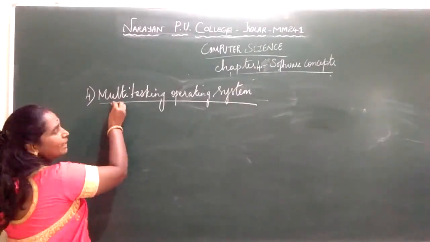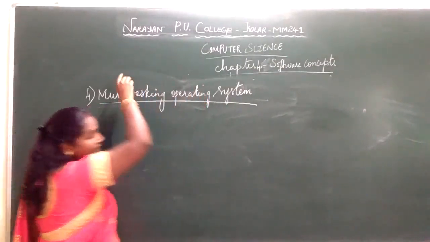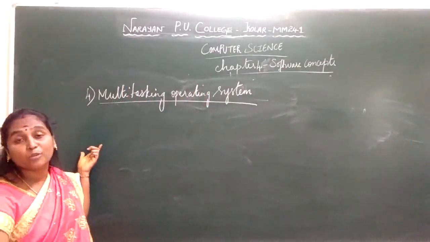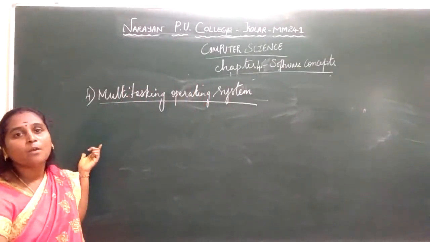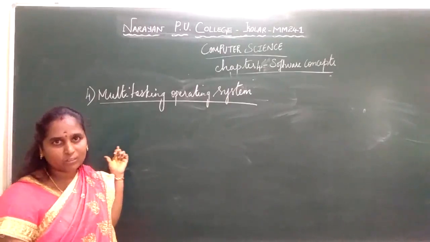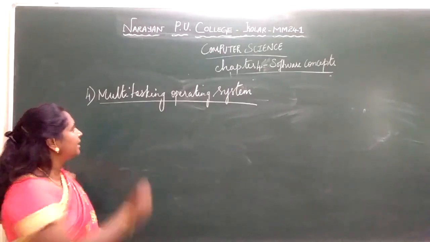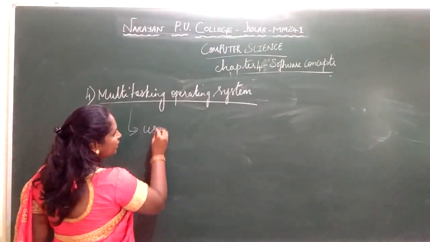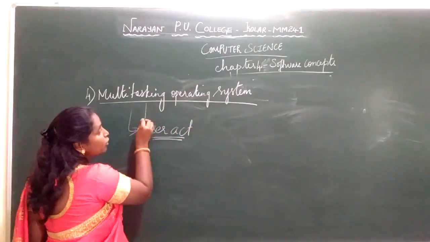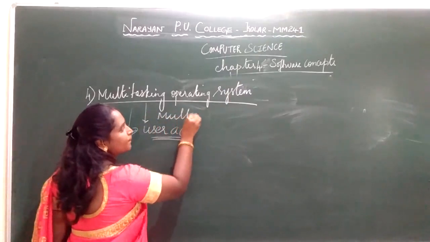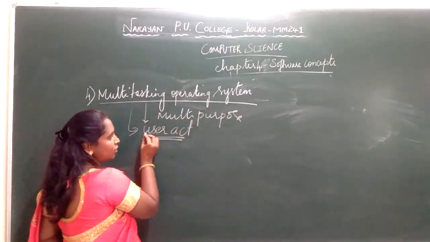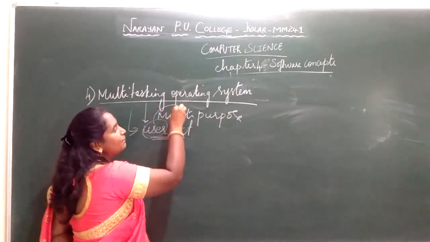See, the fourth one is the multitasking operating system. So under multi-programming you have the multitasking operating system. This is again the same as a multi-programming operating system. More than 2 processes can be executed concurrently, simultaneously. But here it is for a single user. It acts as an interface for a single user. A single user is going to perform multiple tasks, that is, the operating system acts for a single user who is performing multiple tasks.